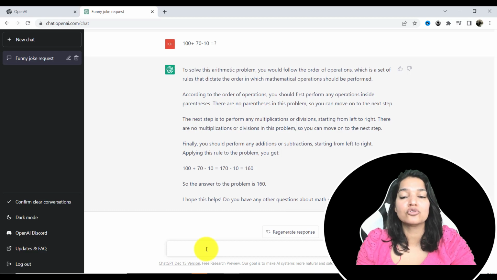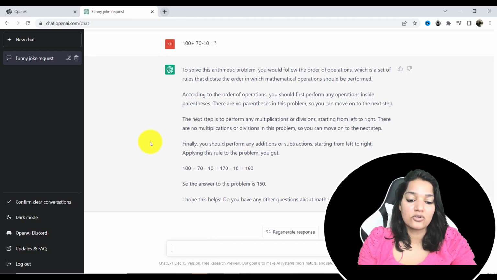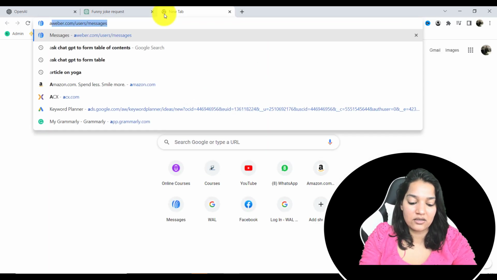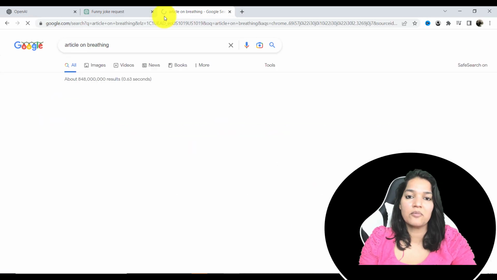Similarly, it can also summarize an article for you as well. So let's say you have found an article which is too long to read. You can ask ChatGPT to summarize the article as well. So here I can say, can you summarize an article for me? And let's say we found an article on breathing exercises.